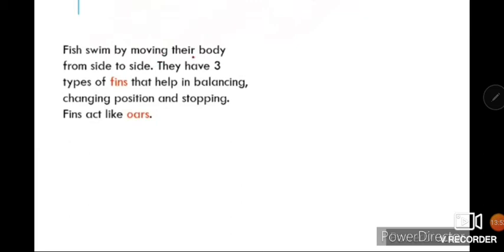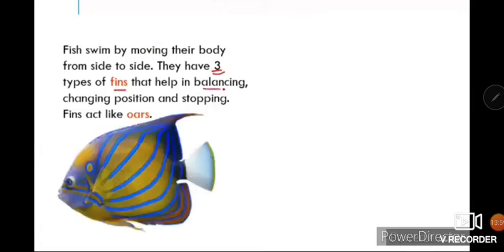Next are animals that swim. Now let's study about it. The animals which can swim have different organs which help them swim in the water. Fish move by swinging their body from side to side. They have three types of fins that help in balancing, changing position, or stopping.